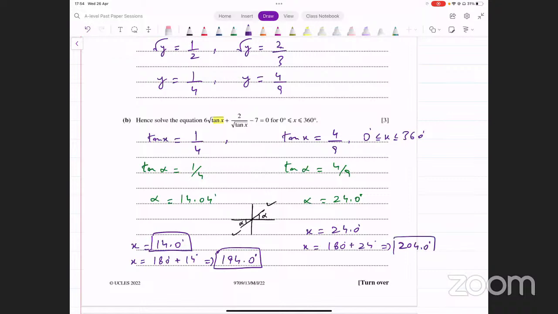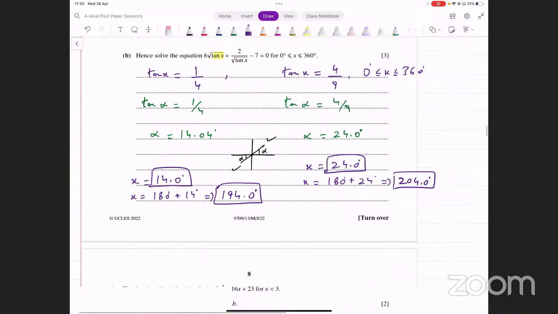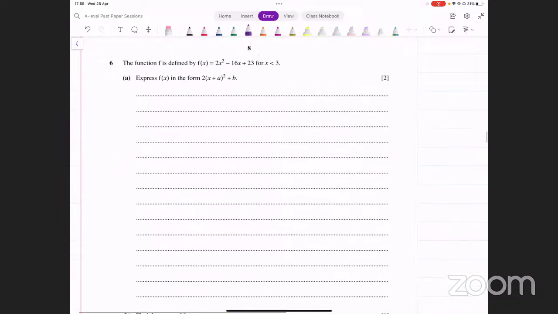So there are four answers that we're getting: 24, 204, 14, and 194. All right. These four values have come, okay. These are the solutions that we have. Okay, so that was question number 5. Let's move on to question number 6 now.